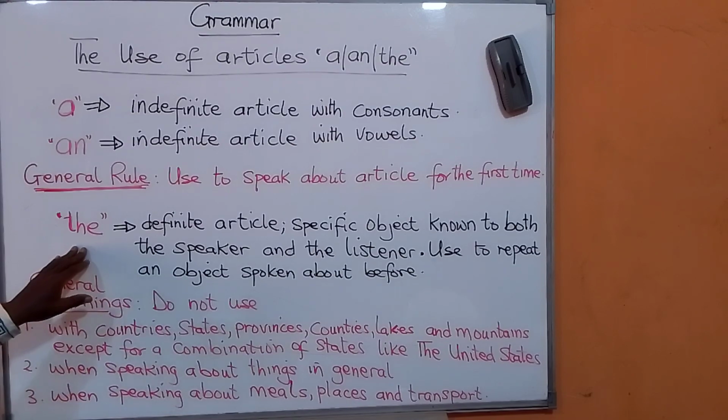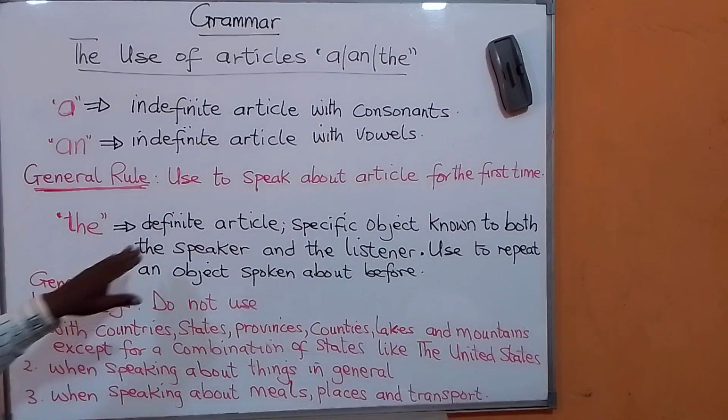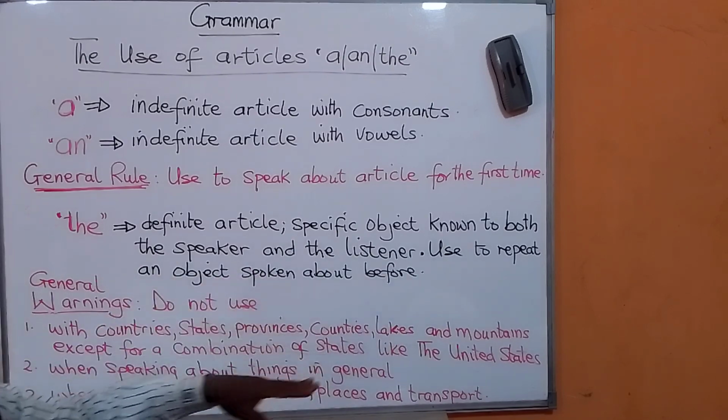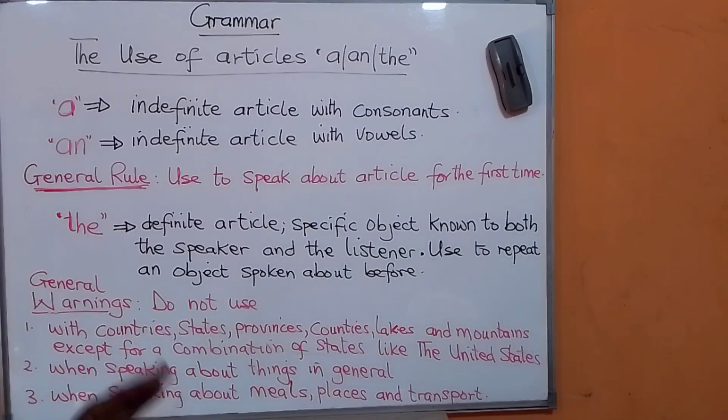Let me repeat. The definite article is for a specific object known to both the speaker and the listener. If you are speaking to somebody that knows what you are talking about, you use the. Or if you have spoken to the person before and you want to repeat that object, you use the.